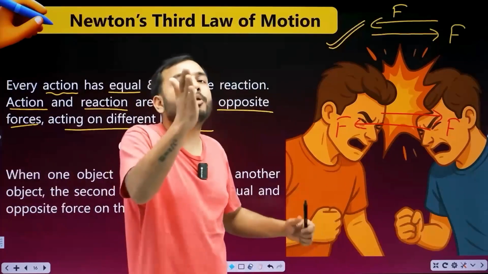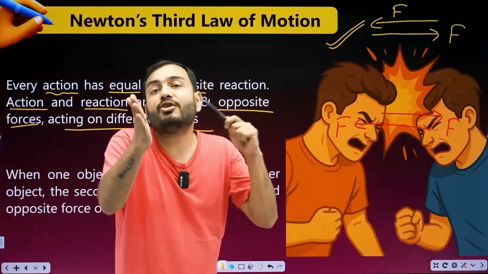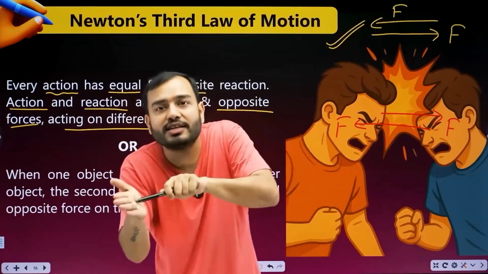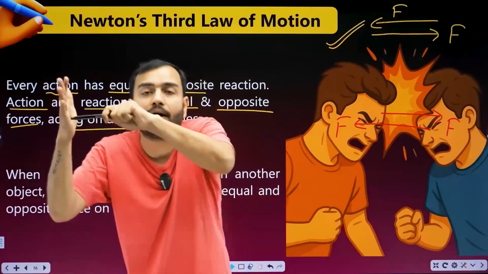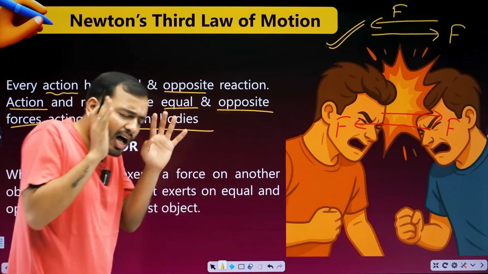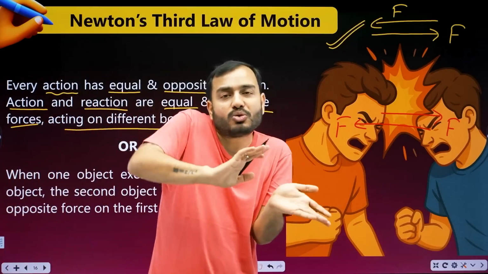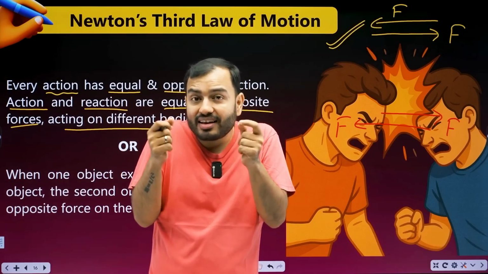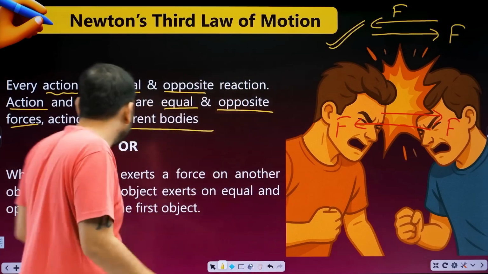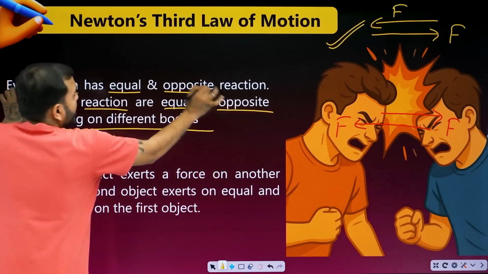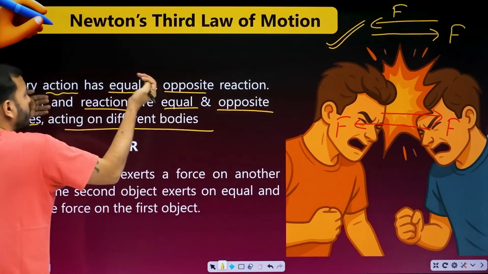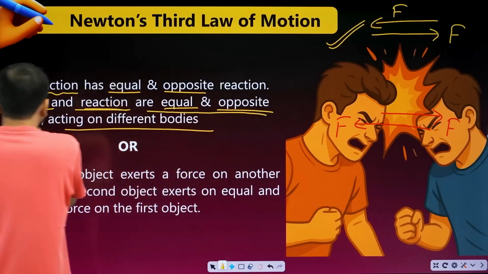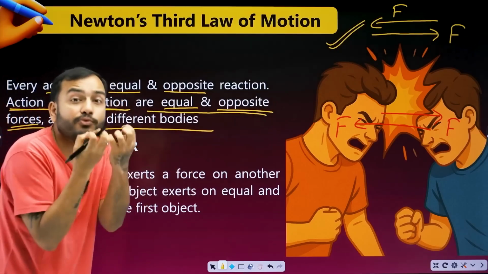Because when the teacher slaps the cheek, force was exerted on your cheek, and on the teacher's hand, a force was exerted by the cheek. How? Equal and opposite. So in this world, beta, wherever a force is exerted, there is always an opposite force exerted. And both these forces are exerted on different bodies. Listen carefully. Every action has an equal and opposite reaction. Action and reaction are equal and opposite forces. What are action and reaction?